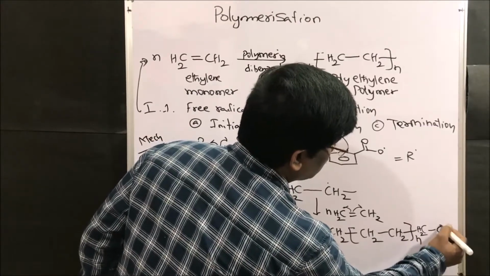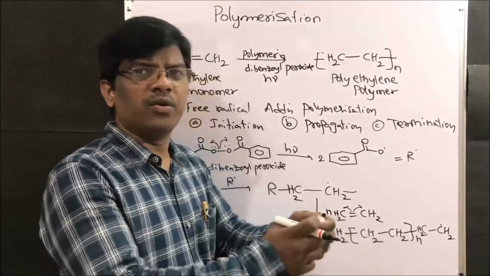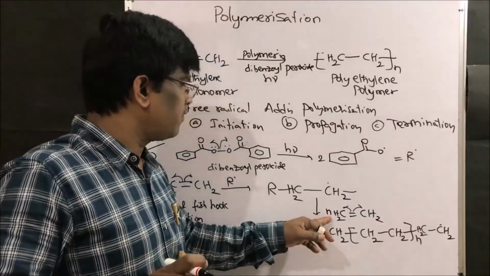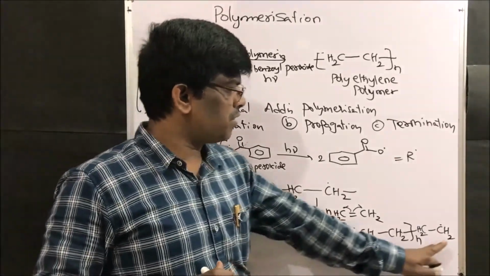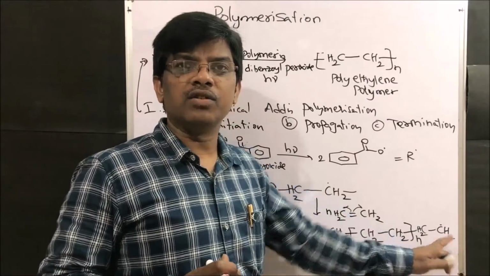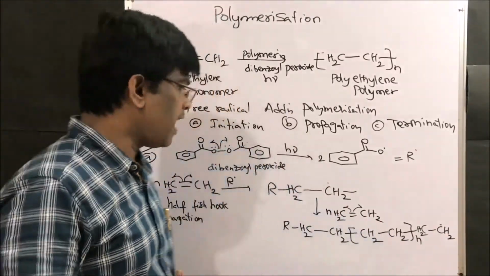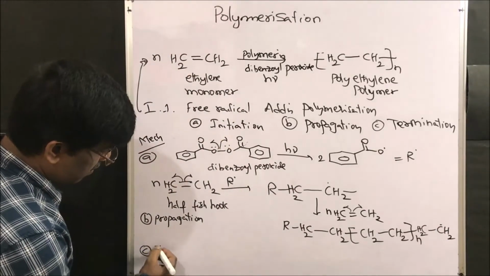So this is propagation. It goes on lengthening; the more ethylene we add, the longer the polythene, as multiple ethylene groups are added to each other. What else? The next step will be termination.